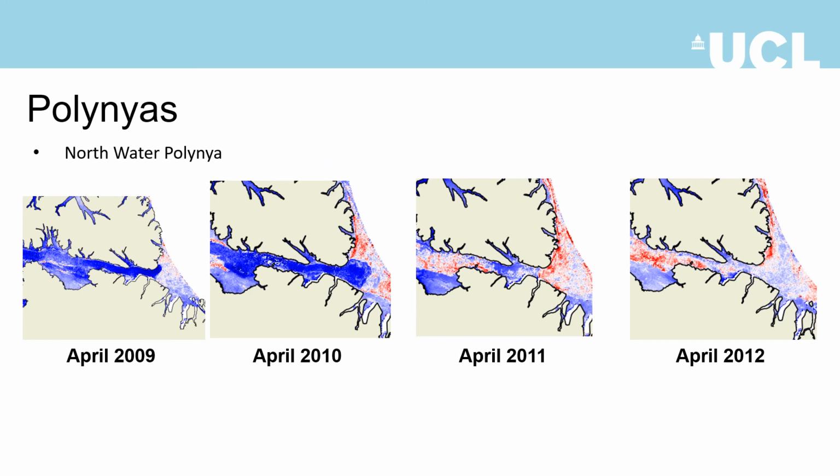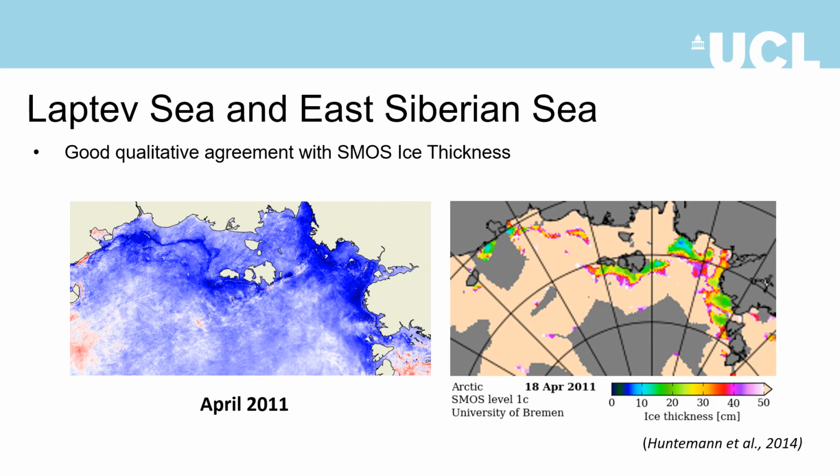Now we will move on to some potential applications. This product is particularly adept at distinguishing newly formed sea ice, and thus is a good tool for visualizing polynyas. Below we present a surface roughness time series of the North Water polynya. Note the development of northern arches in 2009 and 10, and southern arches in 2011 and 12. Our monthly gridded mean roughness maps exhibit good qualitative agreement with SMOS sea ice thickness.